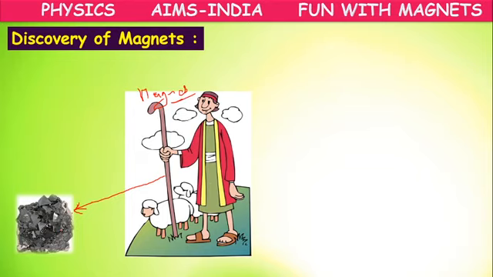So the discovery of the magnet happened accidentally, because later they found that some of the stones in that area had that attractive property, and they named it after his name, because his name is Magnus. After his name, they named the black stone as magnet. That is one story which was very famous regarding the discovery of magnet.